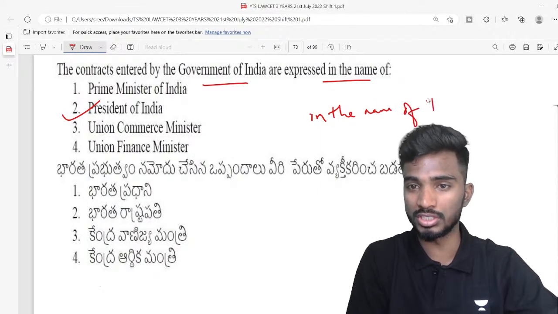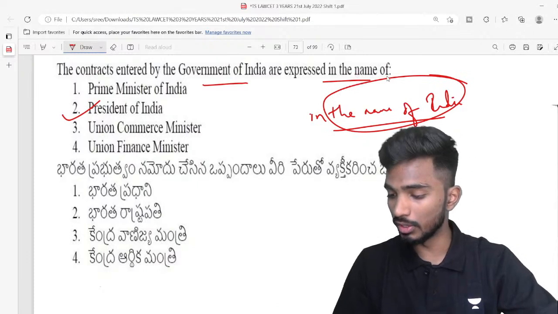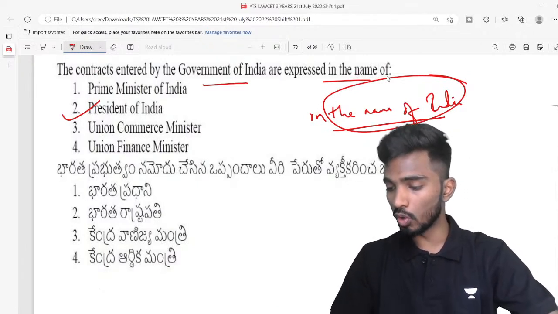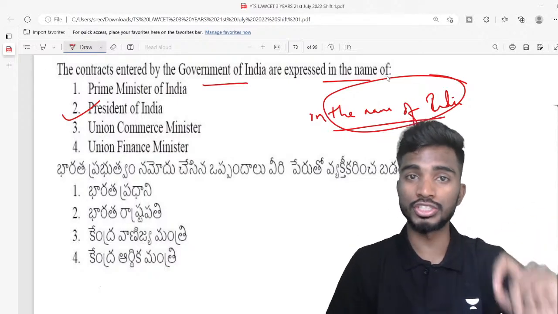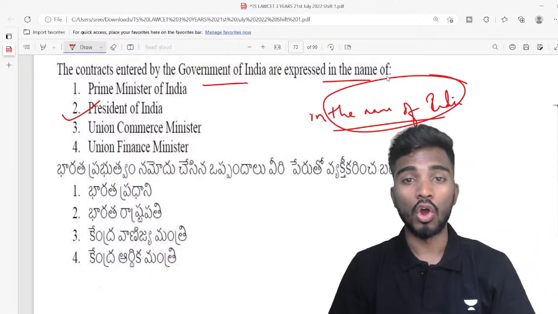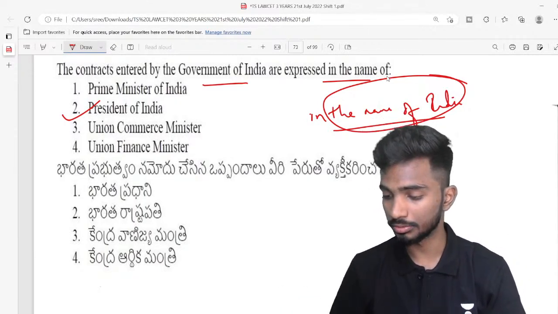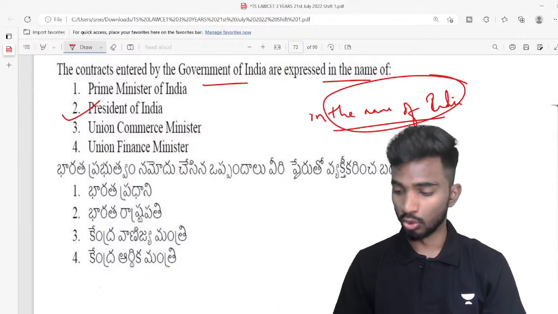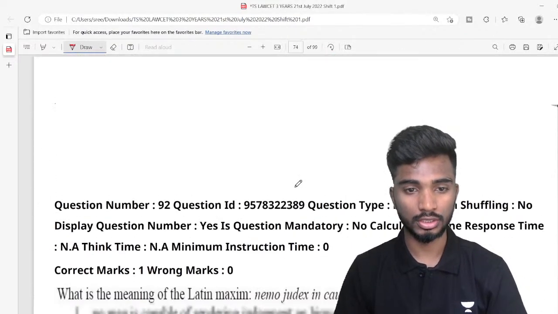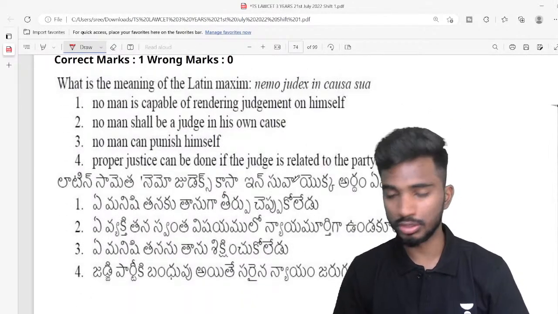How many of you remember this statement? Only those who paid very close attention in the class will be able to. Okay, Indira, your comment has come a little late, but that is correct. How many of you remember this particular statement that I made in the class, that all executive actions of the union are taken in the name of President? Right. So that is important. And let me proceed with the next question.